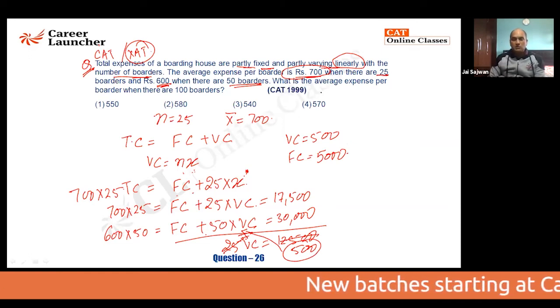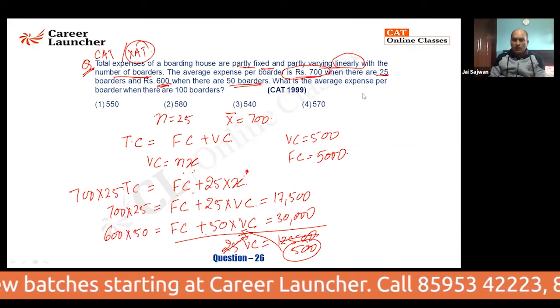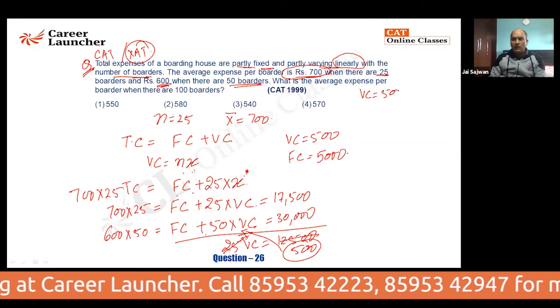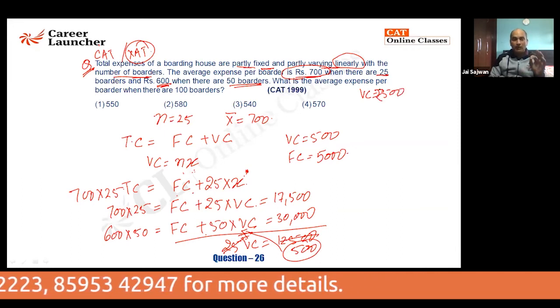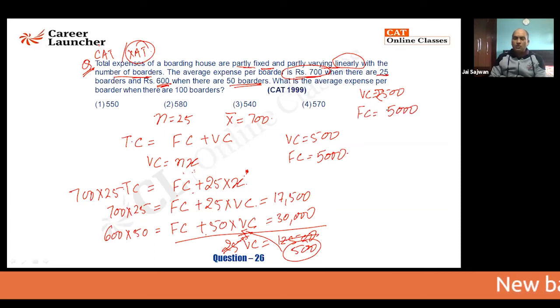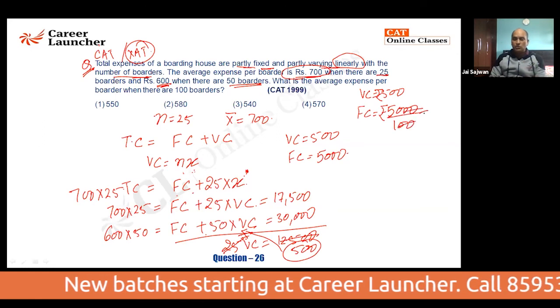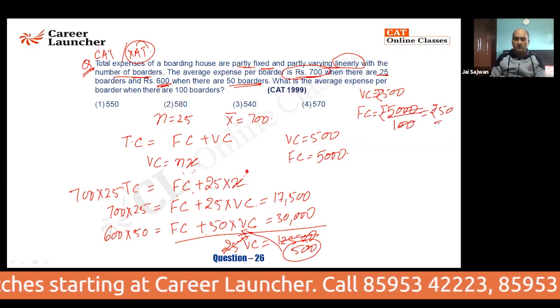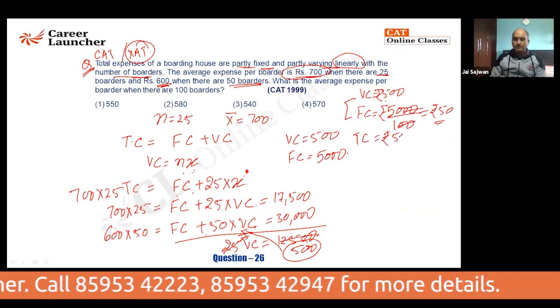What is the average expense per boarder when there are 100 boarders? Now, please understand this. The variable cost, which is coming out to be 500, will remain fixed at 500. Everyone has to pay 500 rupees as variable cost. Now, the fixed cost is coming out to be 5,000 rupees. Whatever the number of people, it will remain fixed. Now, this will be divided equally among 100 people. I'll say the fixed cost will come out to be rupees 50 per person. So the total cost per person will come out to be rupees 550. I hope it is clear.